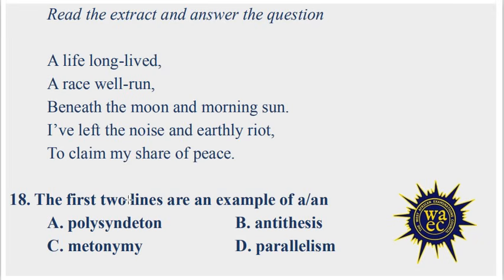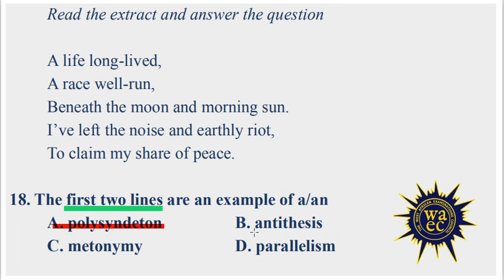The first two lines of this extract are an example of a or an: A, polysyndeton; B, antithesis; C, metonymy; D, parallelism. Option A, polysyndeton, is the deliberate use of many conjunctions in quick succession. Let's see, do we have conjunctions in the first two lines? There is no conjunction at all, so it is not a polysyndeton.